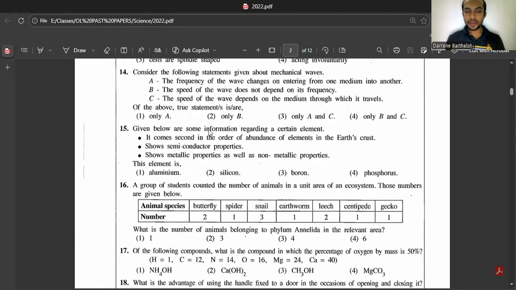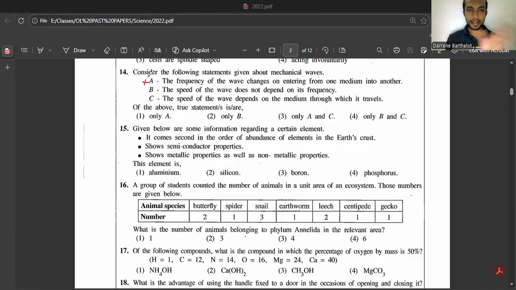14. Consider the following statements given about mechanical waves. First one, the frequency of the wave changes on entry from one medium to another. That's wrong. You should keep in mind that frequency only depends on the source. So let's say if I am emitting a sound of frequency 500 hertz, it will be 500 hertz as it goes along in different mediums.